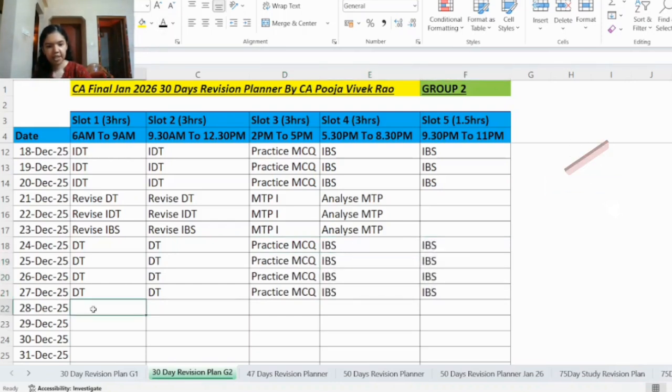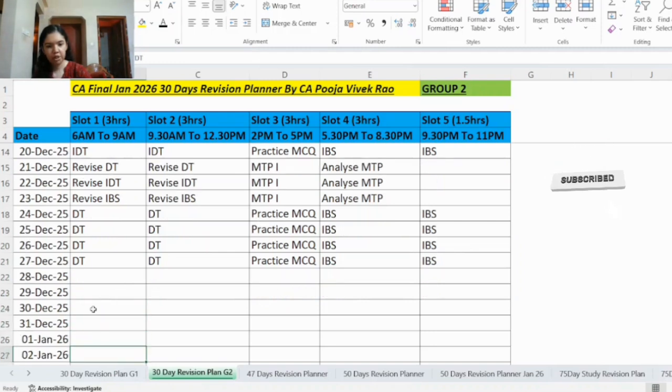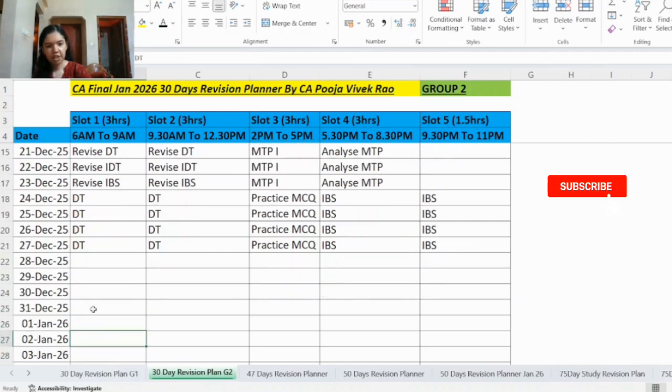So in the case study digest, which is there in the BOS portal, we have case studies almost from a variety of different industries. So if you practice that, almost all types of industry will be covered.